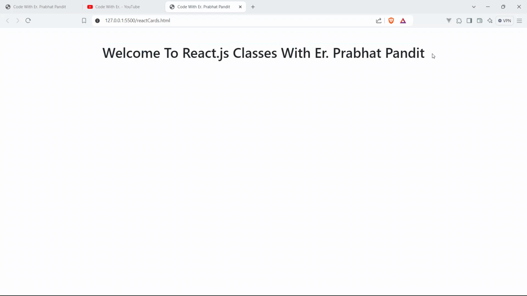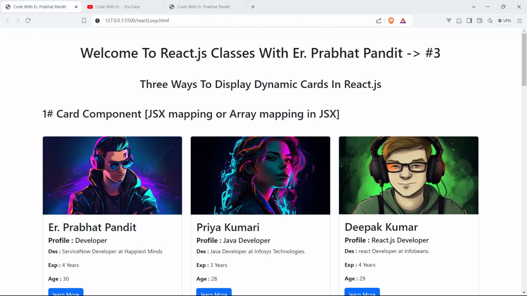So our code is doing great. We can see "Welcome to React.js classes with Prabhat Pandit." So guys, congratulations on creating the very first variable in React.js. Now I'm gonna create a subtitle also like this: "3 ways to display dynamic cards in React.js."